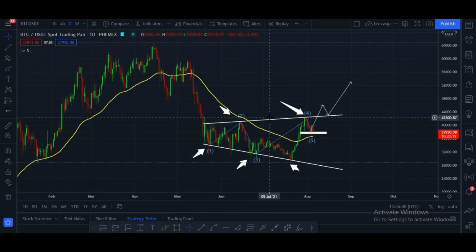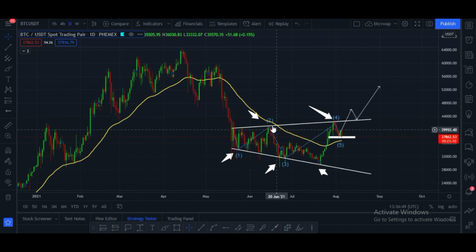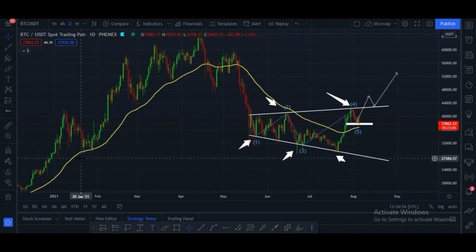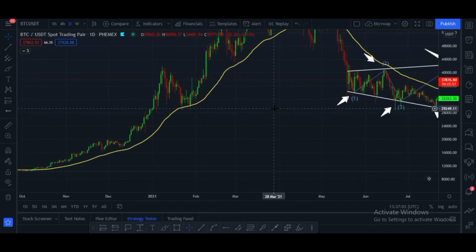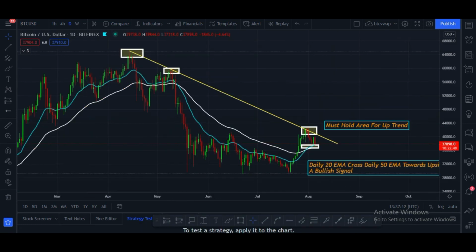We have to trade this very carefully. And here you can see this is the 50 daily exponential moving average line, this yellow line, and it is turning into a support zone. Here you can see this line is acting like a strong support zone for Bitcoin. We have to wait. And let me please show you my next chart.